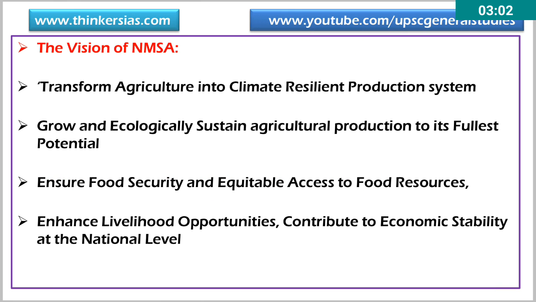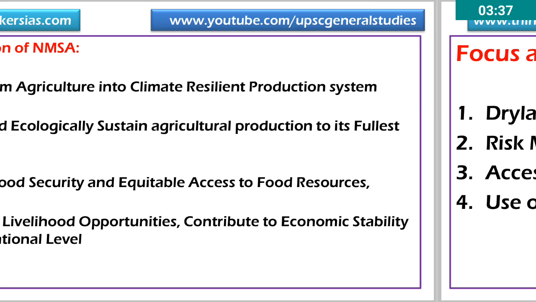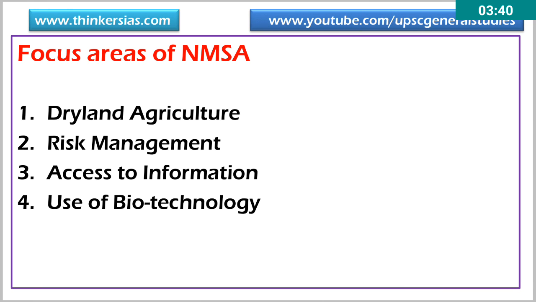Now let's look at the vision of the National Mission on Sustainable Agriculture. The vision is to transform agriculture into a climate resilient production system, which is not affected by change in the climate system. Second, grow economically sustainable agriculture production to its fullest potential. Third is ensuring food security and equitable access to food resources for every section of society, whether rich or poor, or from South India, Northeast or Western India. Fourth, enhanced livelihood opportunities contributing to economic stability at the national level. So these are the four visions of the mission.